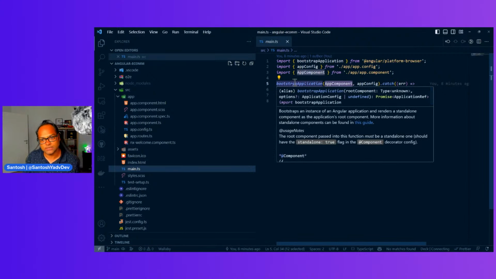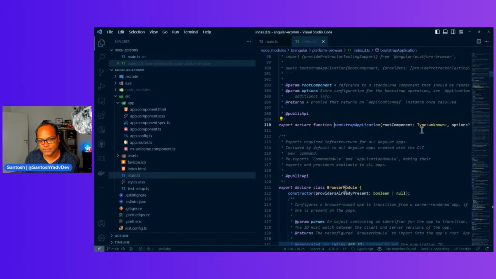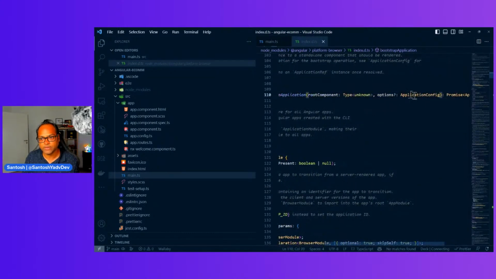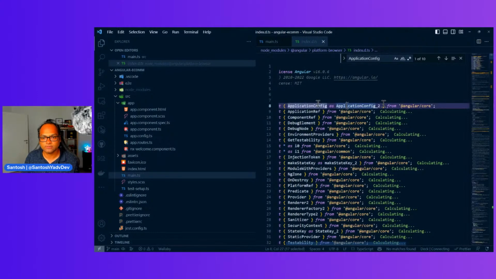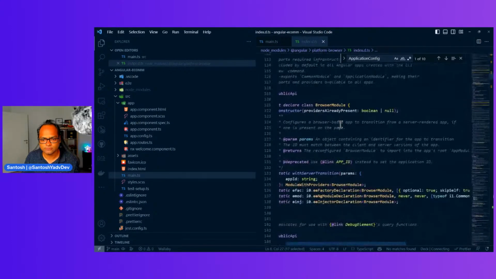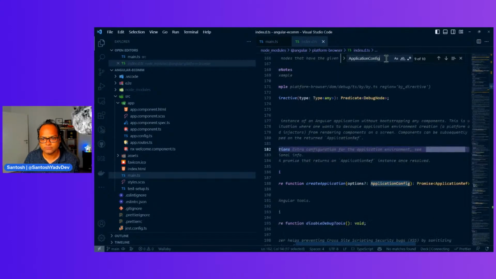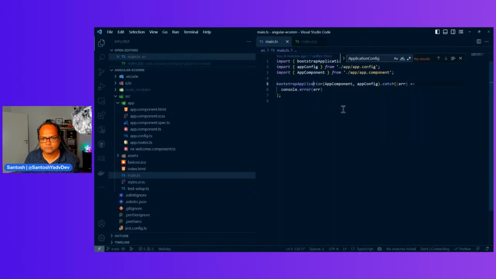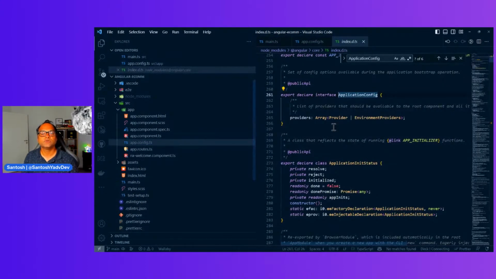And bootstrap application takes a second parameter. So if you see, this is of course your root component, and then options. In options, you can pass application config, and let's see this property. You can see application config takes the providers array.